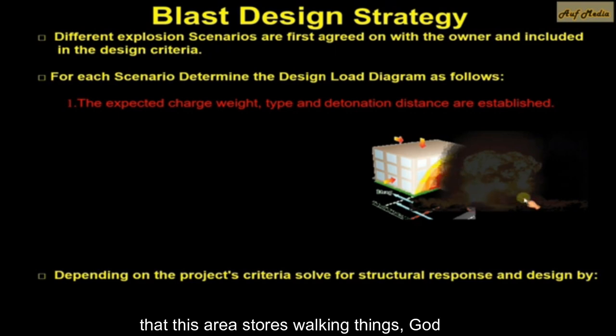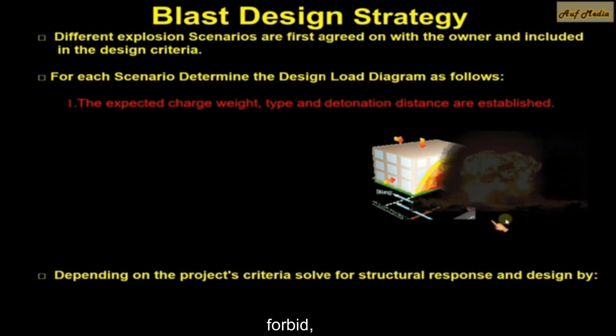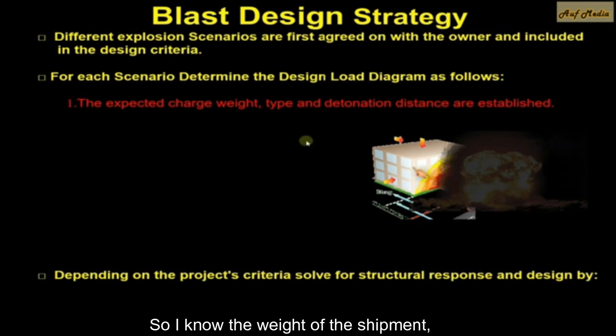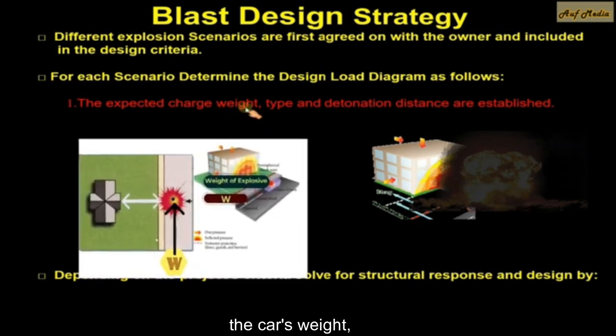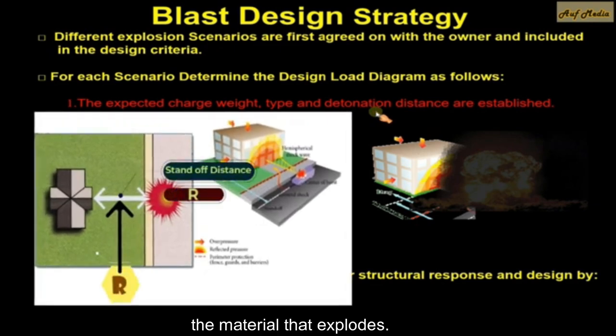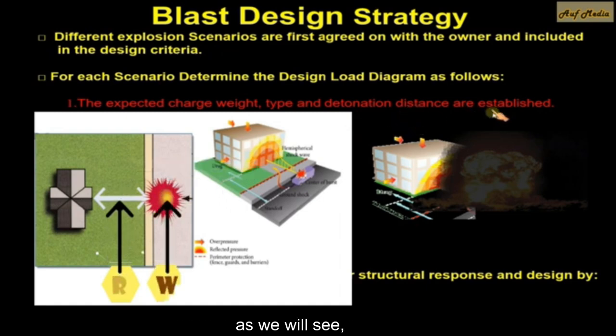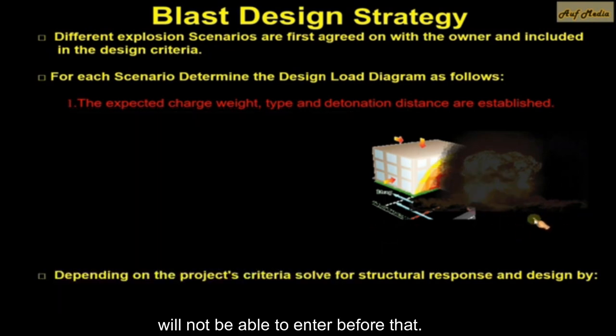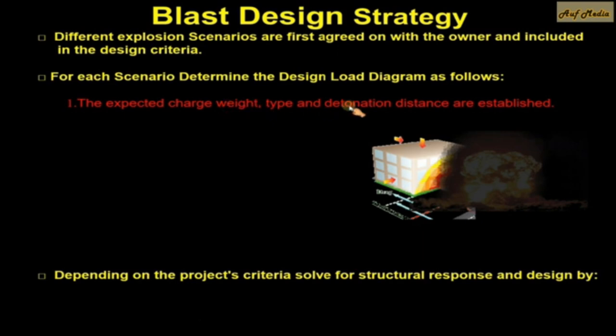I know that this area stores moving things, God forbid, things that explode while moving. So I know the weight of the shipment, the car's weight, how much it removes, and the type of detonation itself, the material that explodes. What type is it? Because then we will enter the conditions, as we will see, and also the distance. I know the barriers here. I put the barriers together, and so on. So of course it will not be able to enter before that. So I know the distance, the weight, and the type of shipment, and the distance that separates it from my building after that.